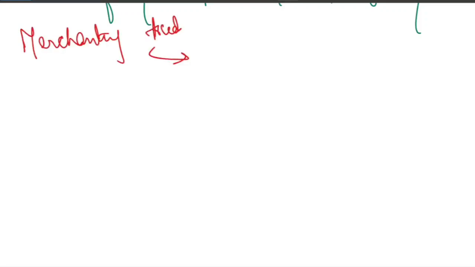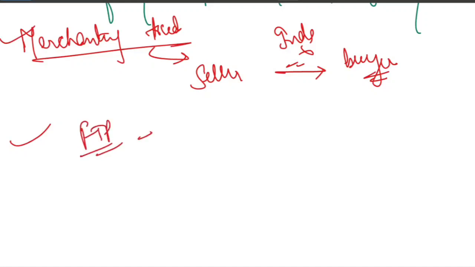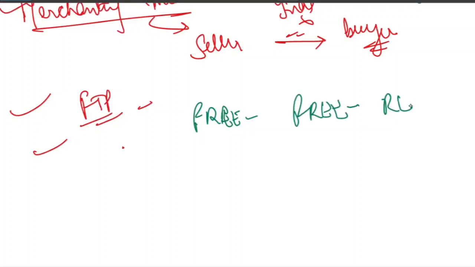So friends, what we come to know: first of all, we talked about the merchanting trade definition. Goods move from the foreign seller to the buyer, and goods never enter India. That's called merchanting trade. First thing is clear. Second thing is, FTP compliance still applies. Even though goods do not come to India, the trader in India must follow the foreign trade policy rules. And only freely importable and freely exportable goods are allowed. So the memory trick to remember this concept is free and free rule. This is called the free rule.